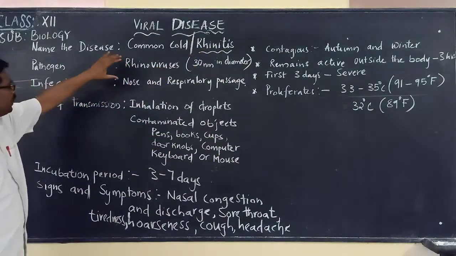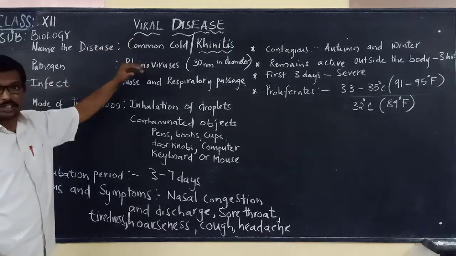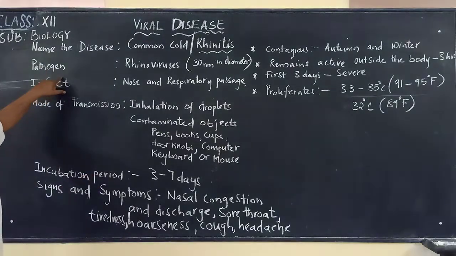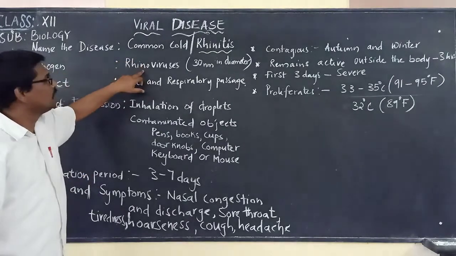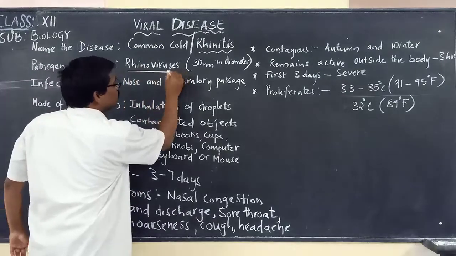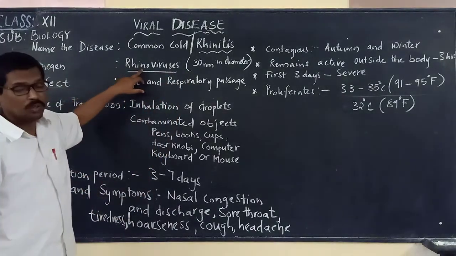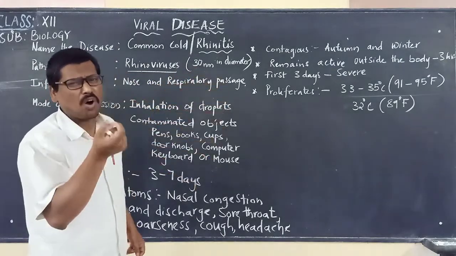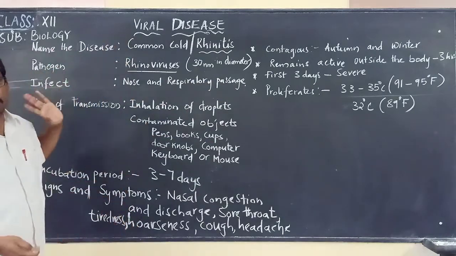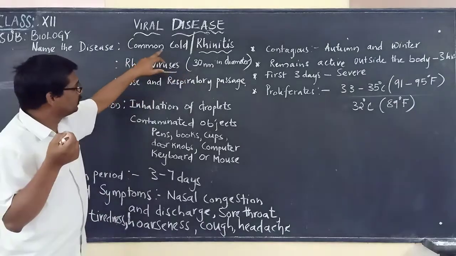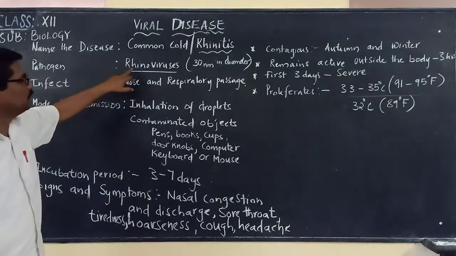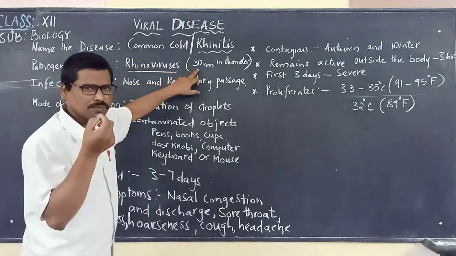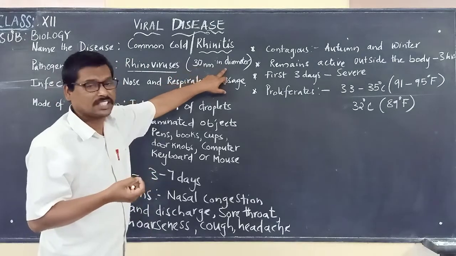This particular disease is caused by a virus. So what is the virus that is causing it? We know that the disease-causing microbe is called the pathogen. The pathogen that causes this common cold is a group of viruses called rhinoviruses, which are just about 30 nanometers in diameter. It is a very small virus that attacks and causes the common cold.